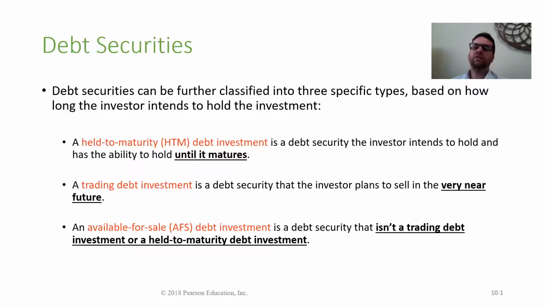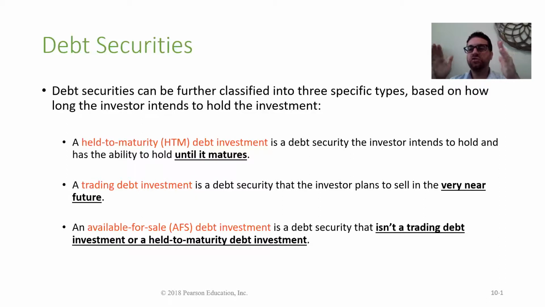Okay, now what are all the different types of bond securities? The first one is held to maturity. The second one is trading debt investment. And the third one is available for sale debt investment. What's the main difference? Again, they're all bonds. The main difference is our intention, all right?